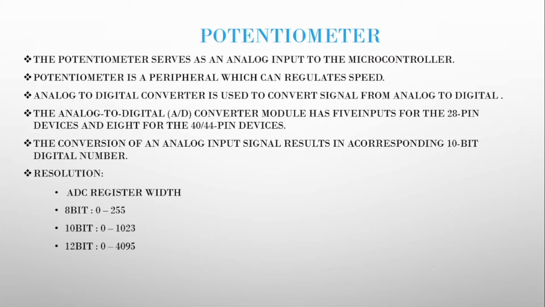Analog to digital converter is used to convert a signal from analog to digital, and the ADC module has 5 inputs for the 28 pin devices and 8 for the 40 to 44 pin devices. The conversion of an analog input signal results in a corresponding 10-bit digital number. As for resolution, an 8-bit ADC consists of 0 to 255, 10-bit consists of 0 to 1023, and 12-bit consists of 0 to 4095.